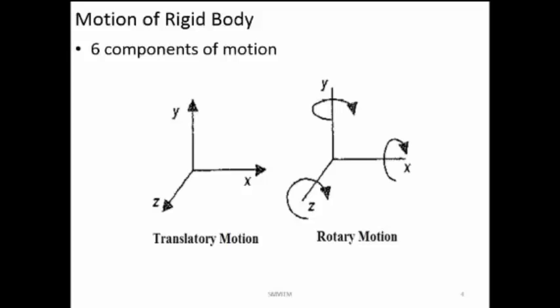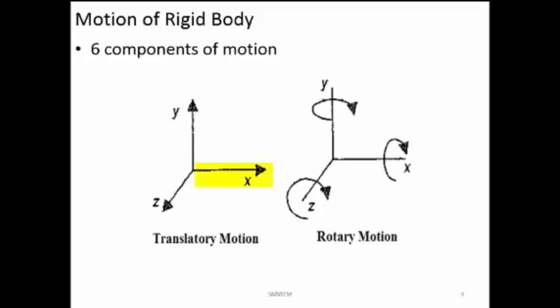Or we can say that an object in space, if it is moving, will have 6 individual movements that are possible, or we will say that it has 6 degrees of freedom. Now if you want to simultaneously control all the 6 degrees of freedom, there is no method available. So in order to get a particular movement, for each of these 6 individual components of motion, or 6 degrees of freedom, we will have an individual actuator.